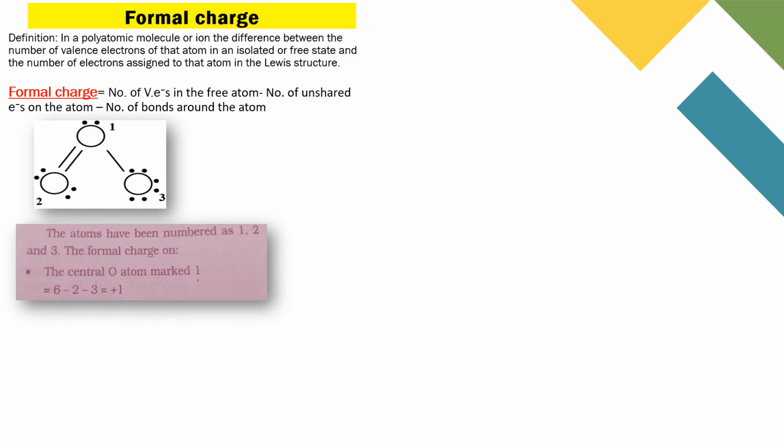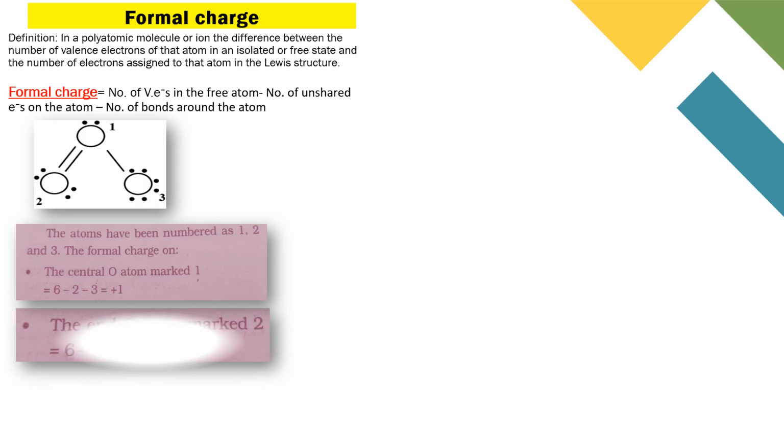Based on this formula, the first term is the number of valency electrons of the free atom. Oxygen has 6 valency electrons, minus the number of unshared electrons on the atom, so 2 electrons, minus the number of bonds around the atom, that is 3. 6 minus 2 minus 3 equals plus 1.